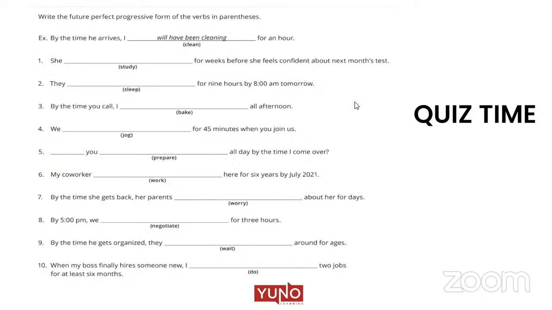That's why. In future perfect and in future perfect continuous, we use have. We don't use has.